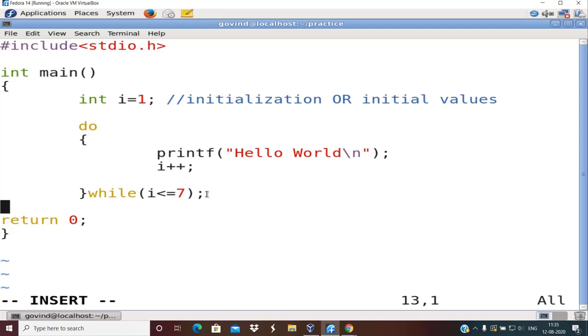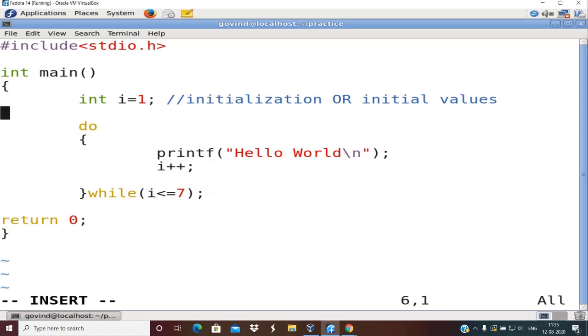Even in case of while and for, nowhere is a semicolon used, but only in case of do while a semicolon is used at the end. So this is one of the confusing aspects of exit control loop, which is do while, with respect to the entry control loops for and while. For and while are straightforward, but do while is not so straightforward.